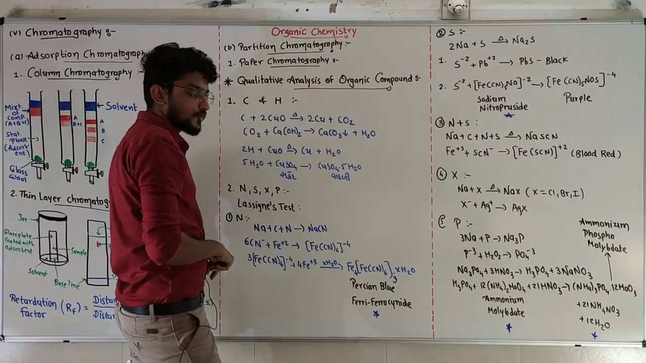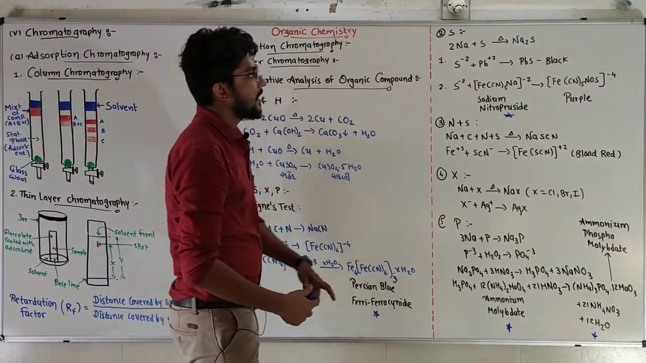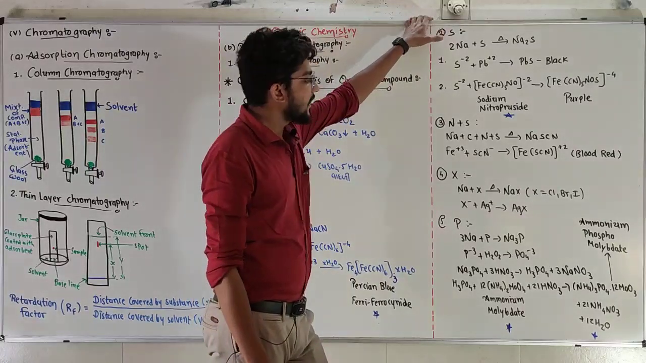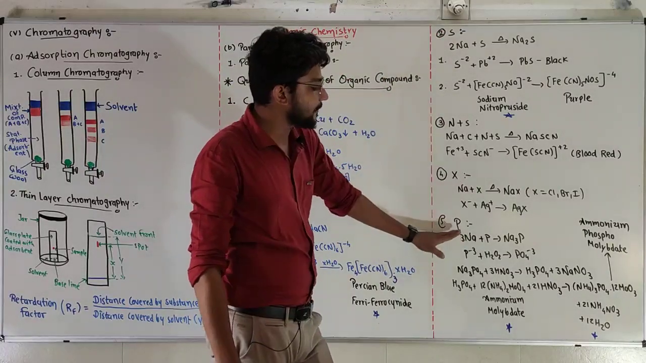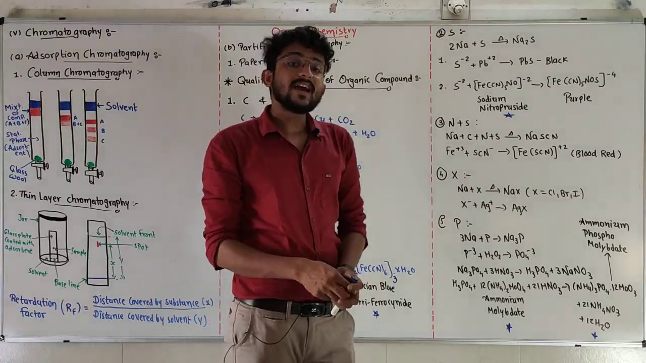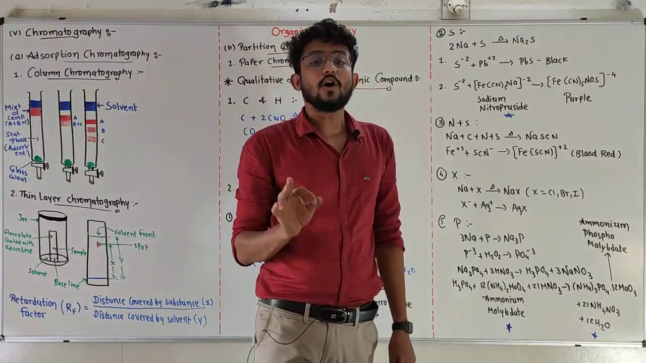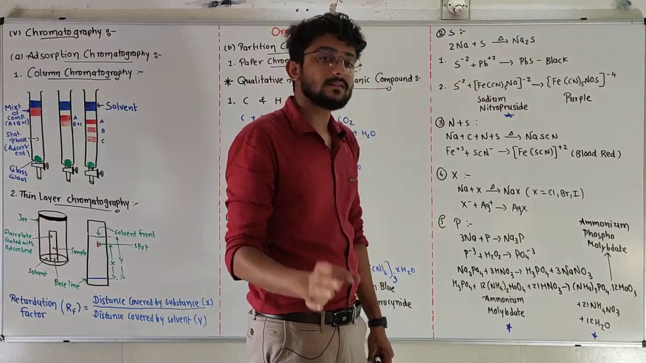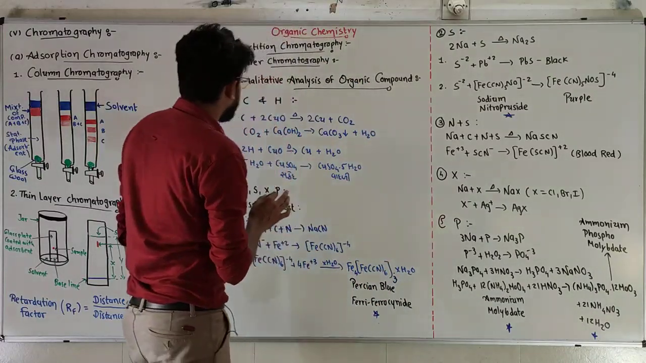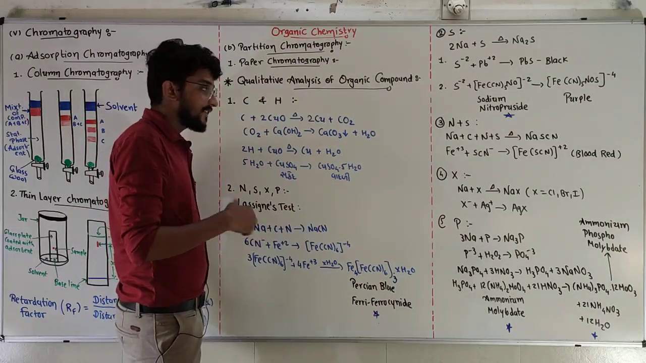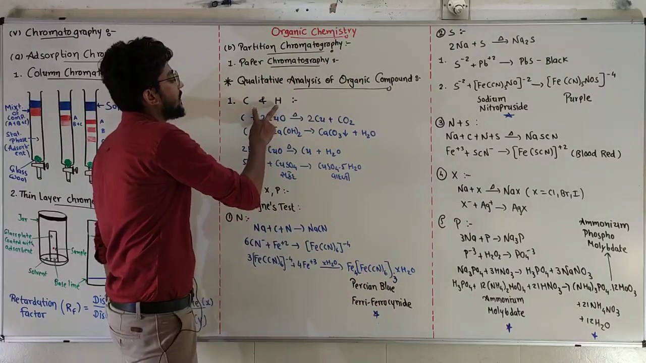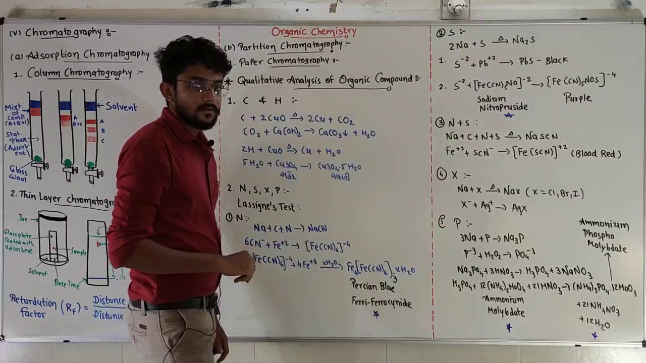After that, we are going to check presence of nitrogen. After that, presence of sulfur. After that, presence of halogen. After that, presence of phosphorus. We are going to check presence of any element in there. So let's start with carbon and hydrogen test.